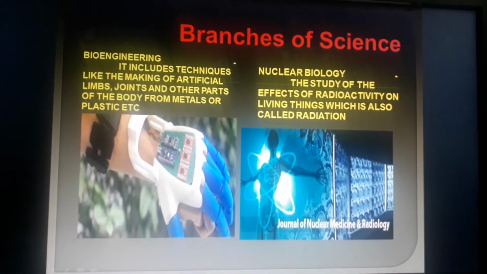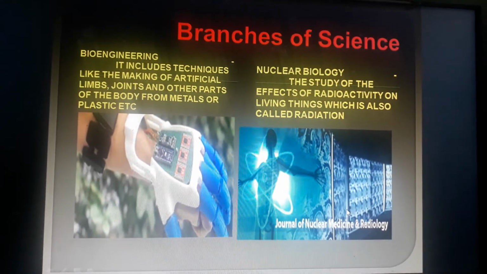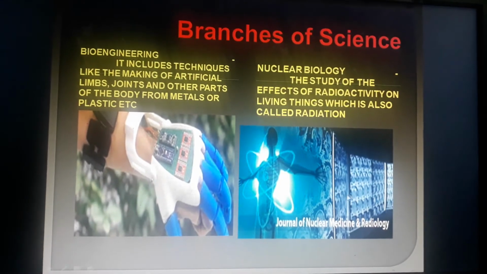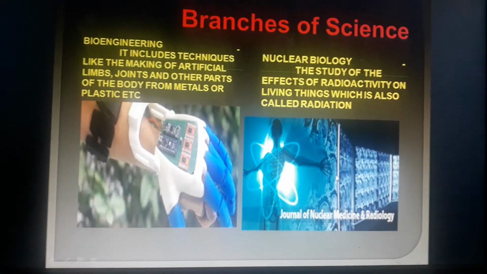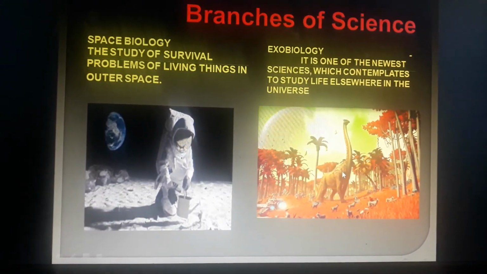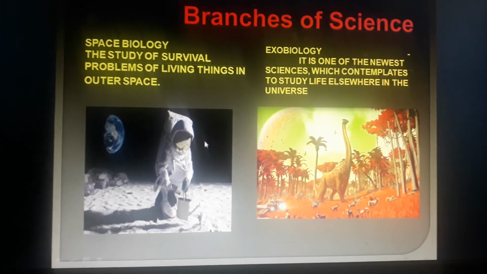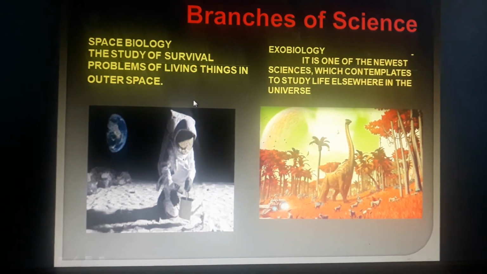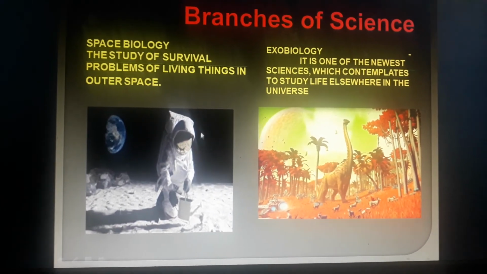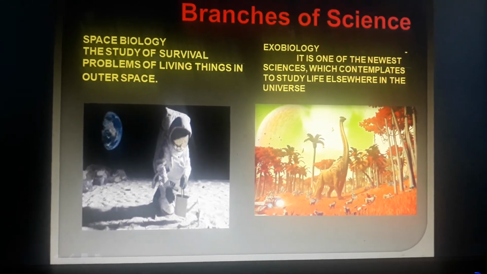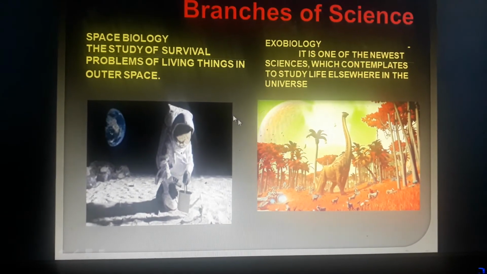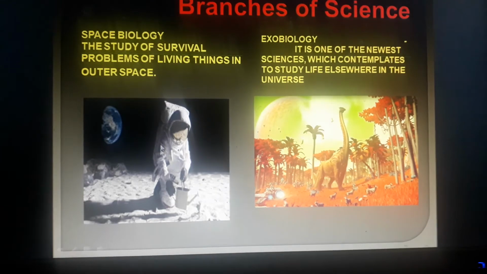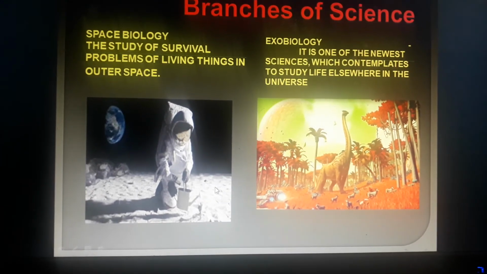So all these come under nuclear biology. The imaging techniques and the study of hazards of radiation, these are all studied in nuclear biology. Then this is space biology, the study of survival problems of living things in outer space. So they are studying why people can't survive in other planets or in outer space. So that is called space biology.